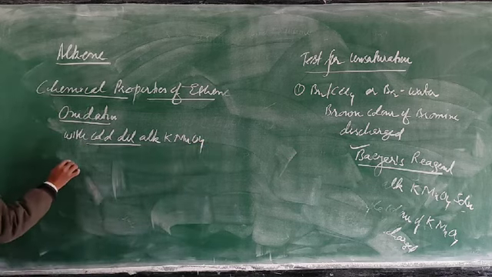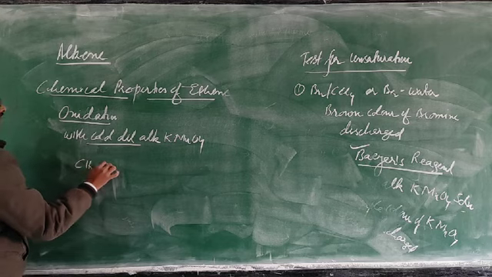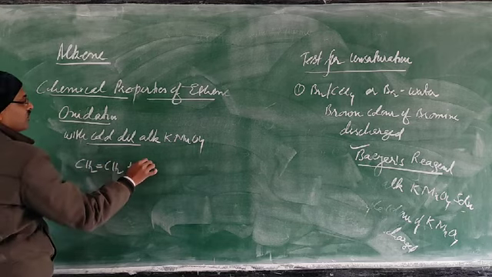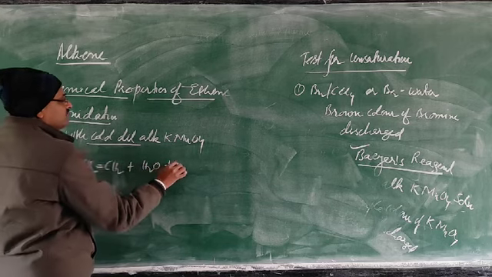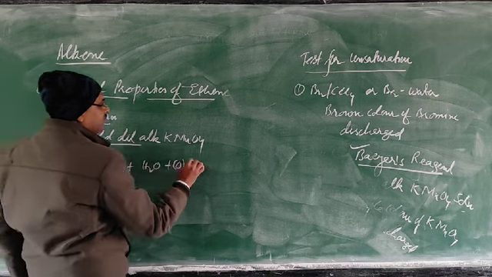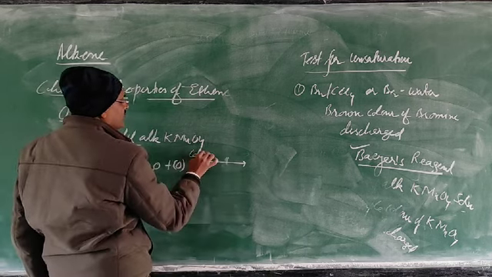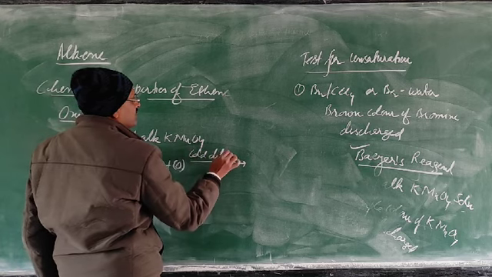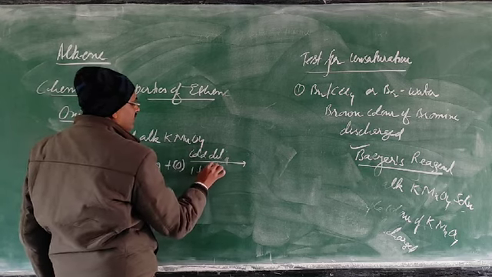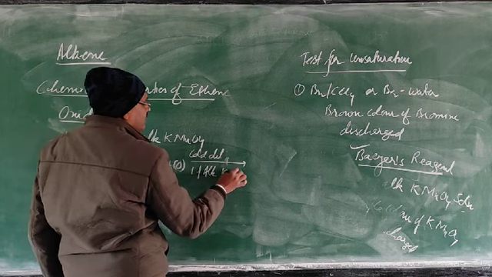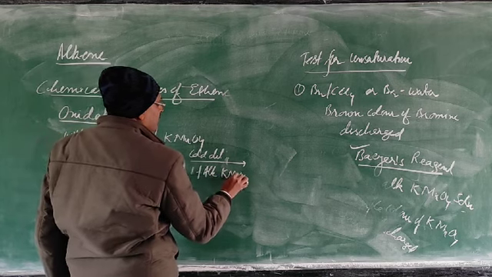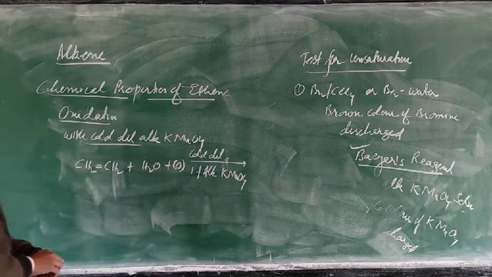So when this ethene reacts with cold dilute 1% alkaline KMnO4 solution, what will happen?